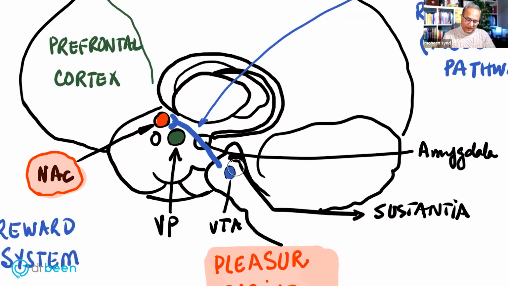Okay, so staying with this much, this is the mesolimbic dopamine system. The nucleus accumbens is the actual reward system nucleus. The nucleus accumbens in turn sends messages to and receives messages from many parts of the brain. One of those parts is the ventral pallidum. It is another nucleus that is part of the basal ganglia.